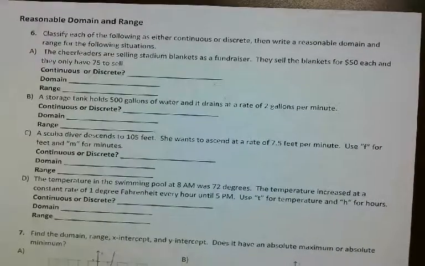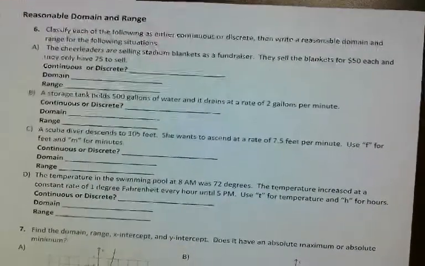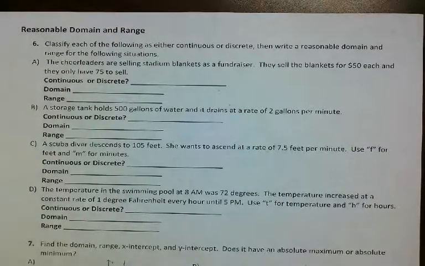All right, reasonable domain and range. So let's talk about some tips about reasonable domain and range, okay? The first thing you want to decide when you're reading a word problem is, is my domain and range going to be discrete or is it going to be continuous, okay?